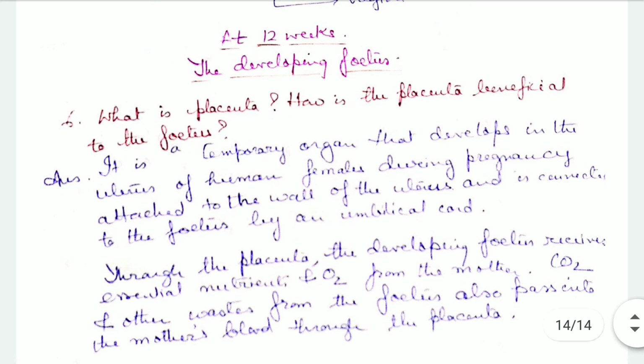Now, next question: what is placenta and how is placenta beneficial to the fetus? It is a temporary organ that develops in the uterus of human females during pregnancy, attached to the wall of the uterus, and is connected to the fetus by an umbilical cord. I told you it's a temporary organ which develops inside the uterus of human females, and this happens during pregnancy only.